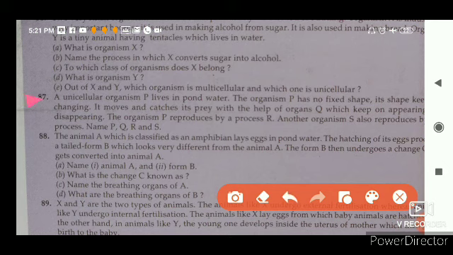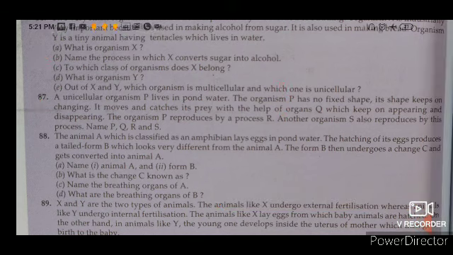Okay, so we are reading the question, part E. Out of X and Y, which organism is multicellular, and to which class of organisms does X belong? So we are reading the questions there. Part B, name the process in which X converts sugar into alcohol. So in part B, what will the process be? The process will be fermentation.